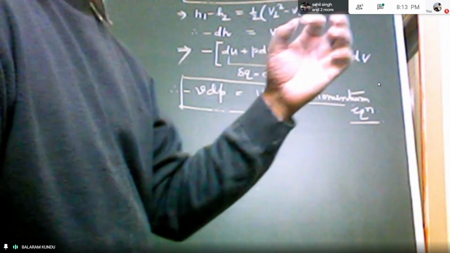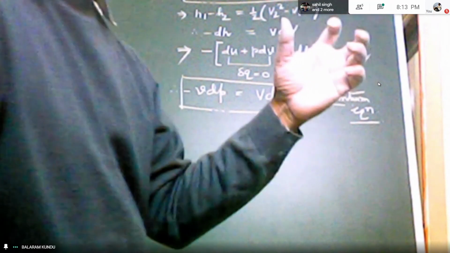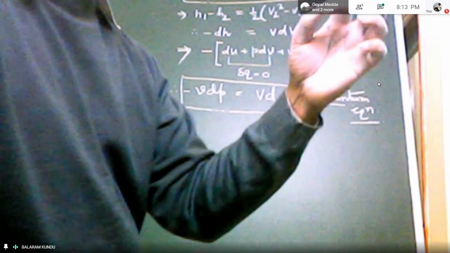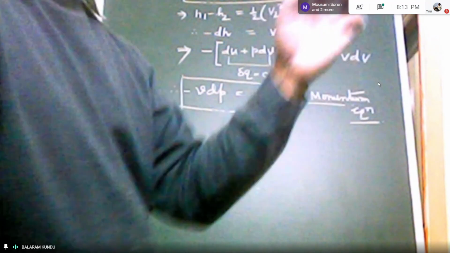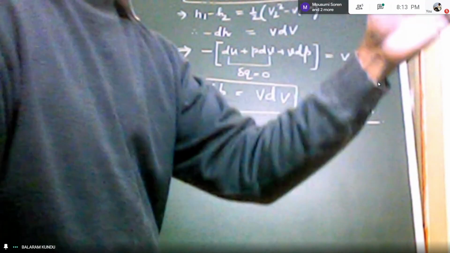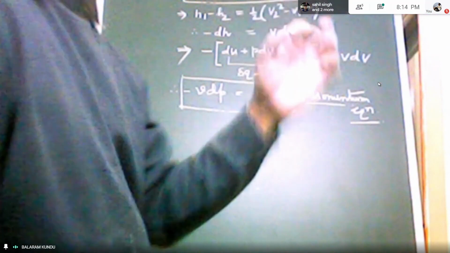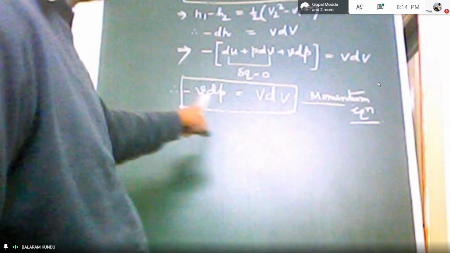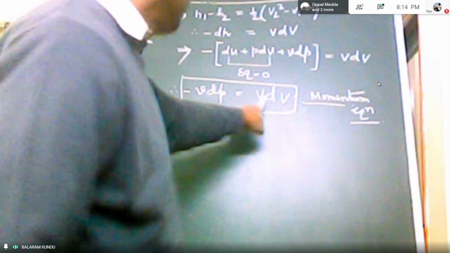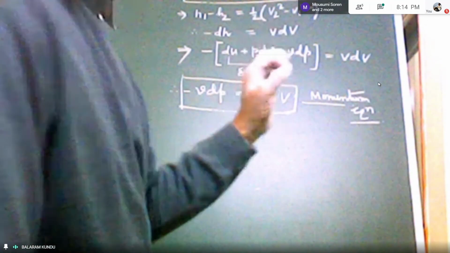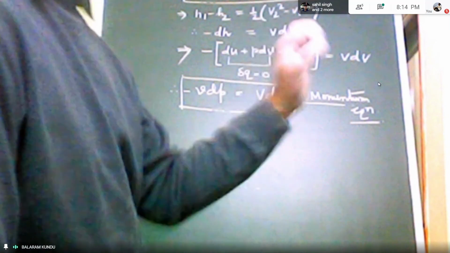If it is reversible adiabatic, then we know that PV to the power gamma equal to constant. So expansion process, P and V relationship is known, and that relationship is PV to the power gamma equal to constant. Okay, so using this PV to the power gamma equal to constant, so it is possible to integrate this equation to determine the velocity, and that is your ideal situation. That means no friction is there, no heat transfer is there between system and surrounding, between nozzle and surrounding.